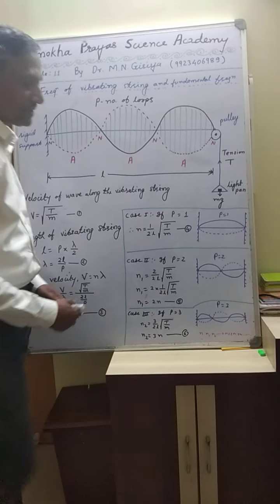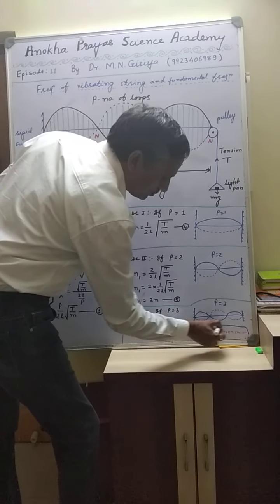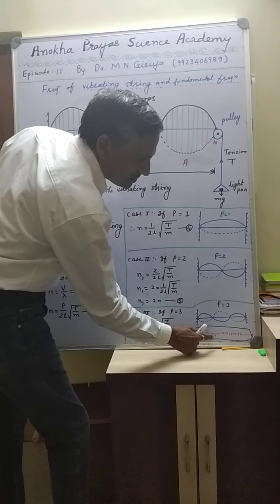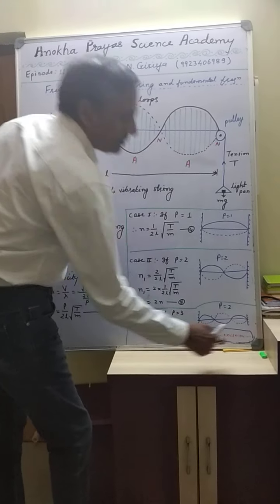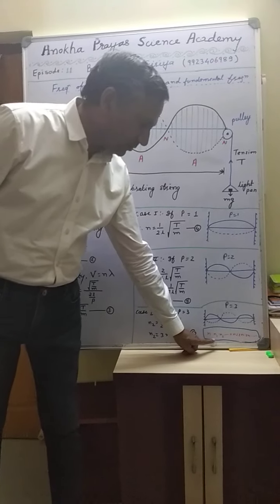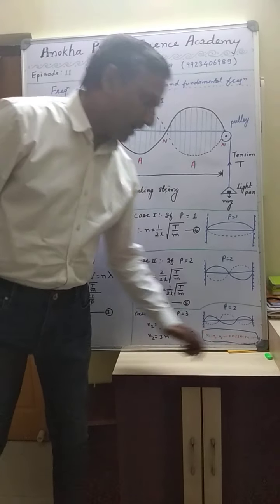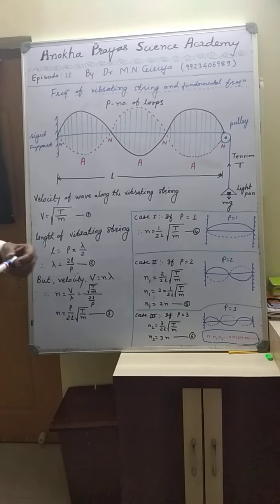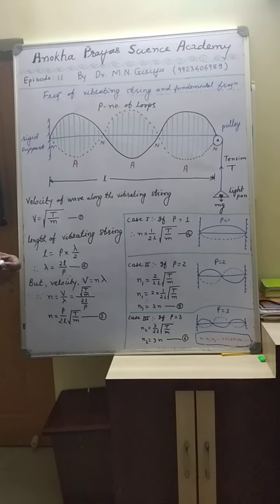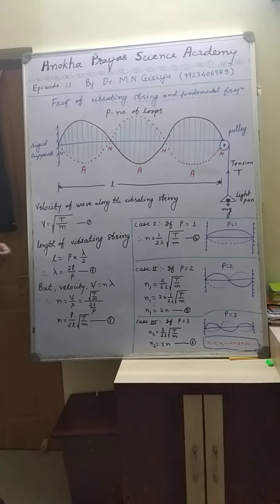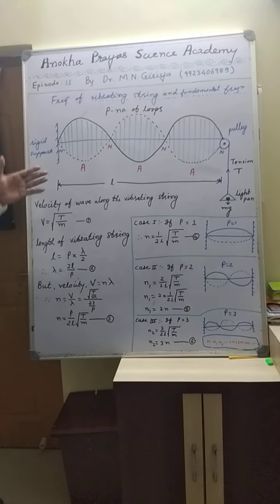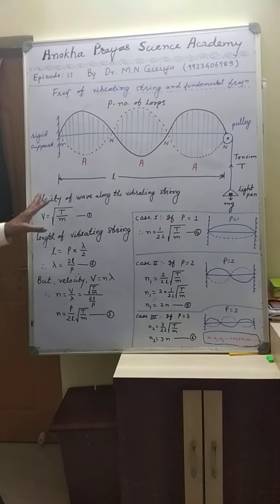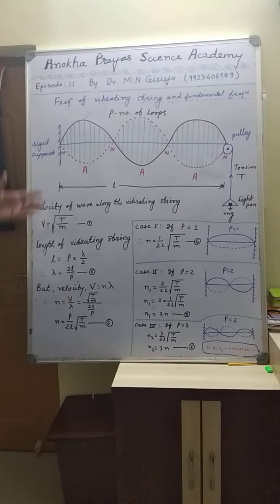So this is the expression which is represented by fundamental frequency, first overtone, second overtone, and these are the overtone frequencies and these are the harmonics. So this is the relation between fundamental frequency and the overtones. So we can say that in a vibrating string all harmonics are present. This is the conclusion of this expression.